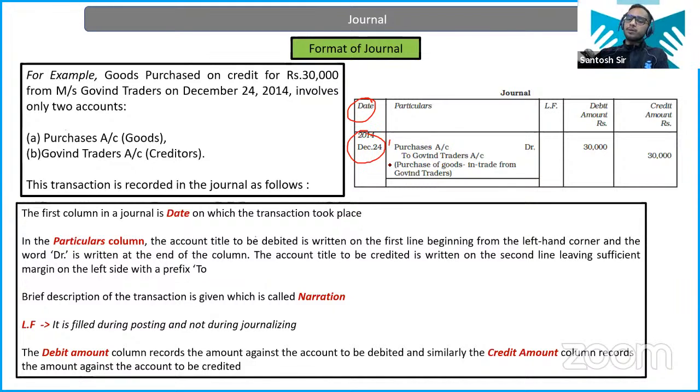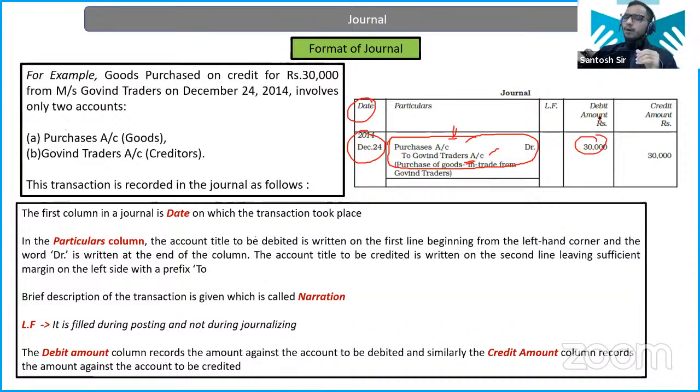Now in the particulars, we are going to write the accounts, 2 or more accounts, that are getting impacted due to this transaction, right? So suppose we have purchased goods from Govind Traders. Let's take a hypothetical example. We have purchased some goods from this Govind Traders, right? So 2 accounts are getting impacted here. We will understand which account to debit and which to credit, don't worry about that. Just understand the format right now. So these 2 accounts will be entered in the particulars. One is our purchase, because we are doing the purchase, and from Govind Traders we are purchasing. So therefore that account, right?